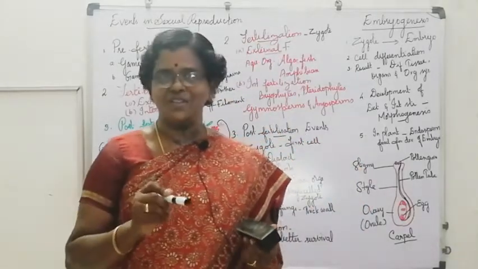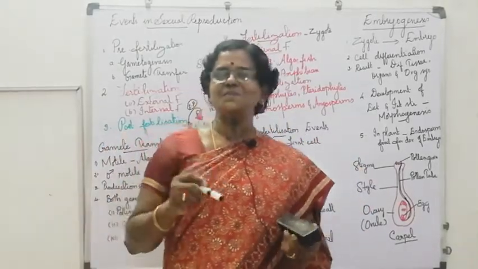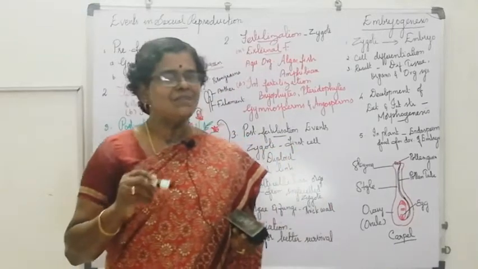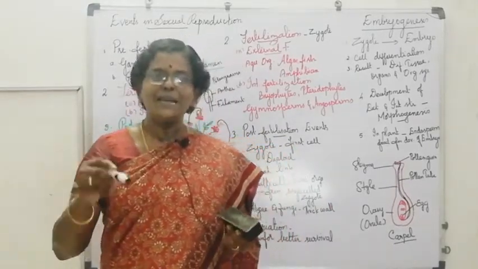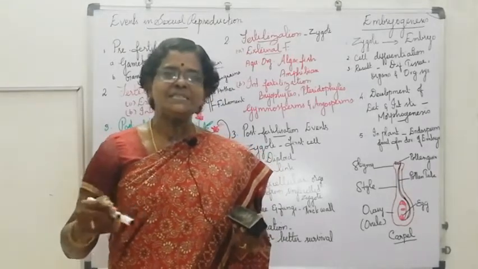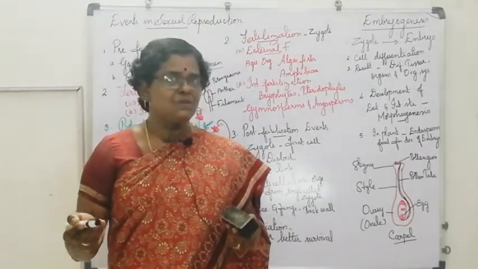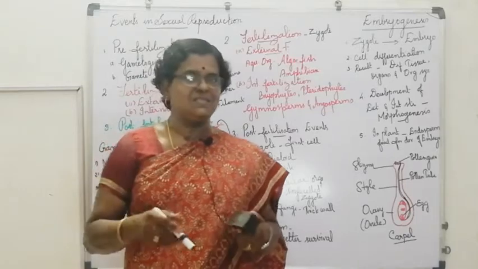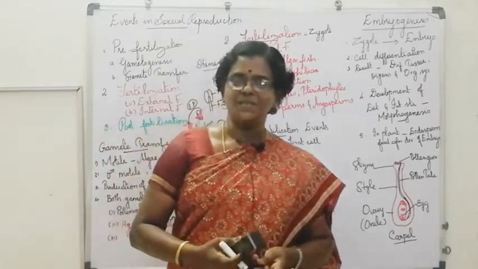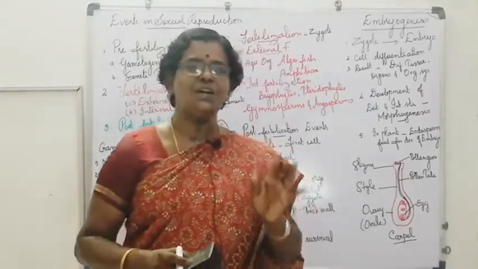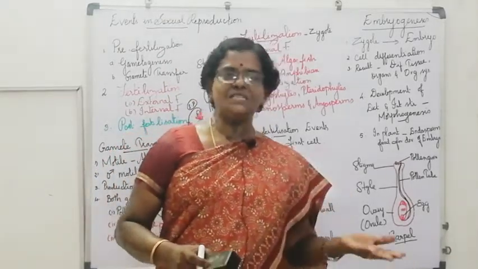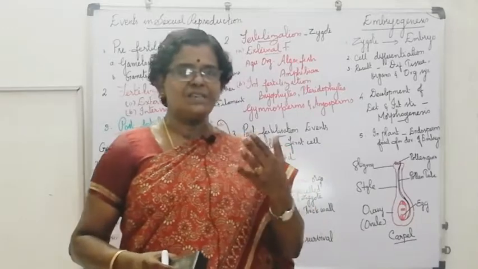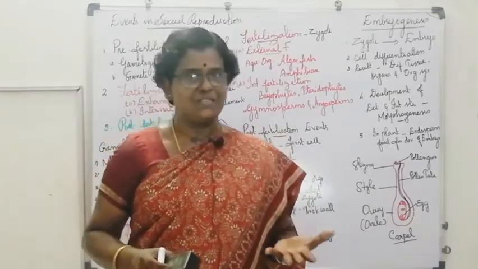By these variations, these organisms have better survival in changing environmental conditions, so they can acclimatize. Because of this, lower organisms usually do asexual reproduction, but when unfavorable conditions come, they shift to sexual reproduction.